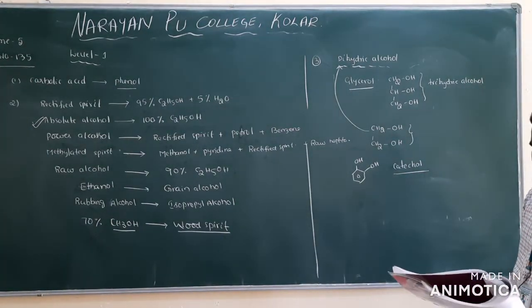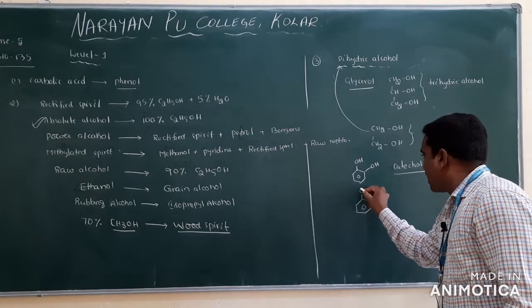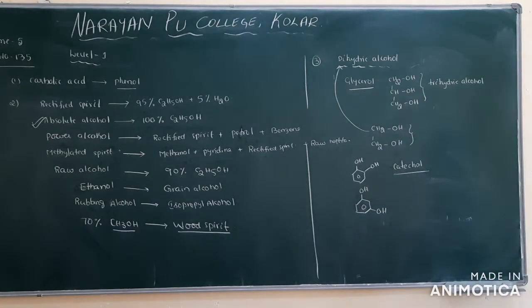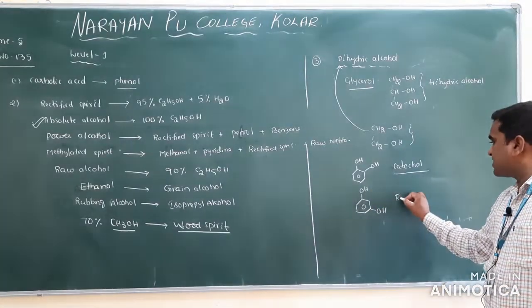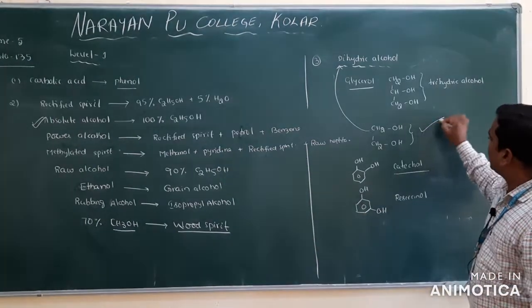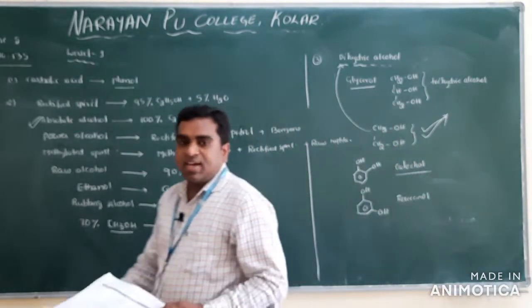Clear? And the next one is resorcinol. You already know the resorcinol formula. The 2 OH groups are present at the meta position, and this we call resorcinol. Clear? So what is our answer here? Option second is the correct one.